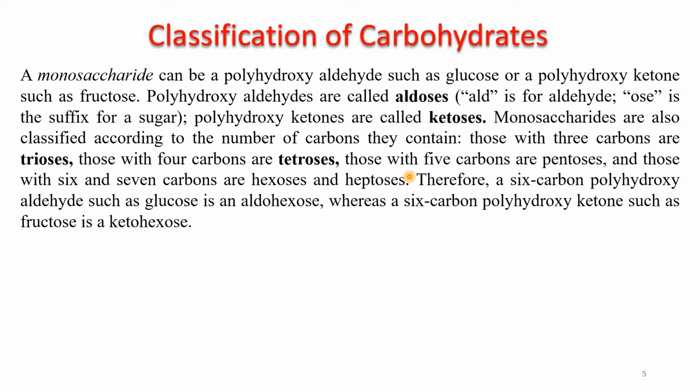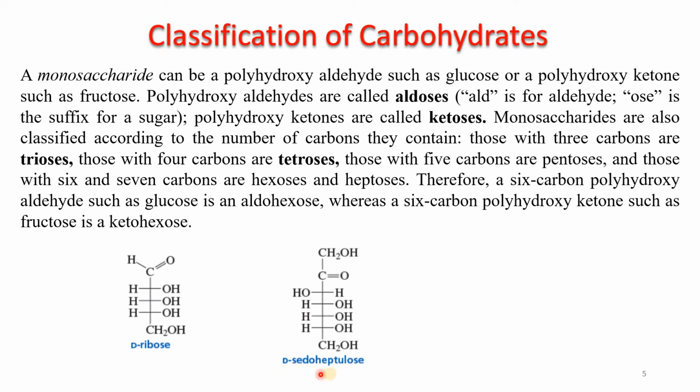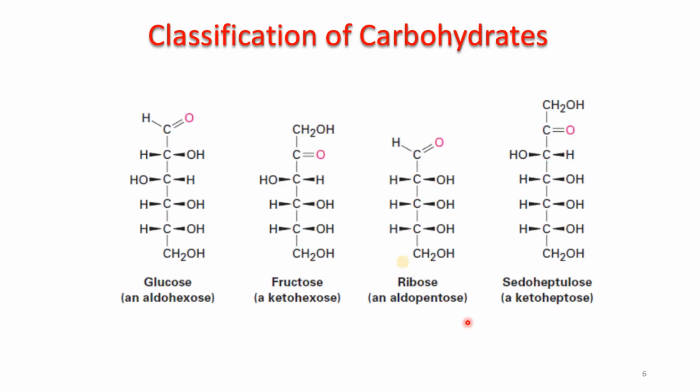Let's clear this concept by taking a number of examples. This is D-ribose. It has 5 carbons: 1, 2, 3, 4, 5. This compound is known as D-ribose. This is known as D-pseudoheptulose. This is D-mannose. Let's look at the structure.